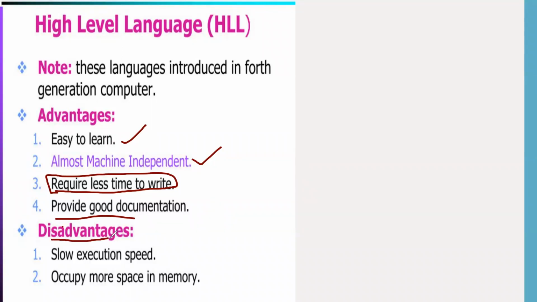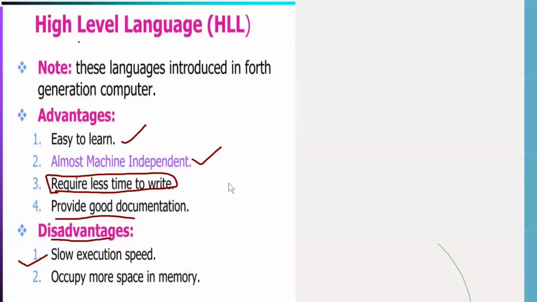Now, what are the disadvantages? Slow execution speed. This is very obvious. Why? Because programmers are writing the code in high level language, then it is converted into machine language. Why machine language? Because the computer only understands machine language.